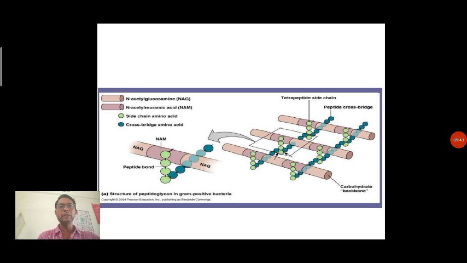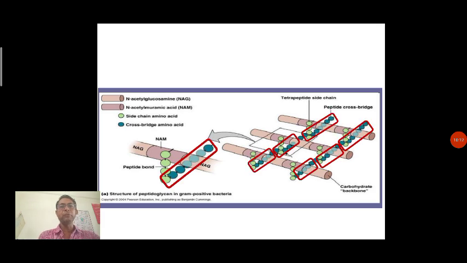Now this is the structure of the bacterial cell wall, which is provided with the additional material. Here you can see the side chain of amino acid which is attached with the NAM, and these are the cross bridges of amino acid.